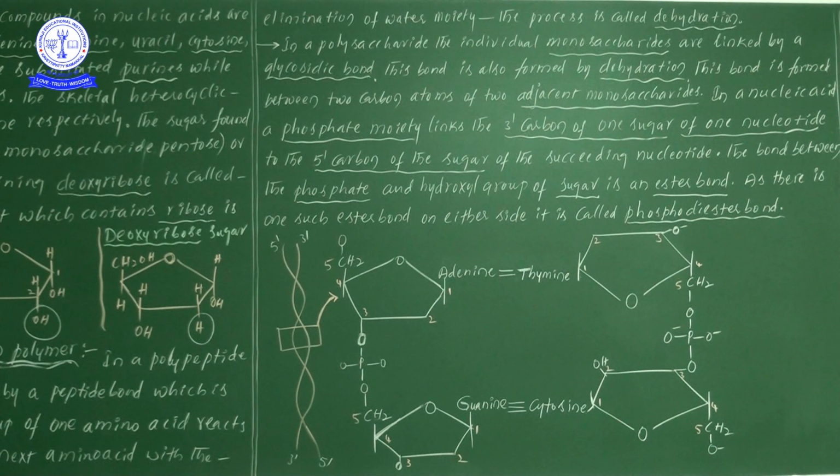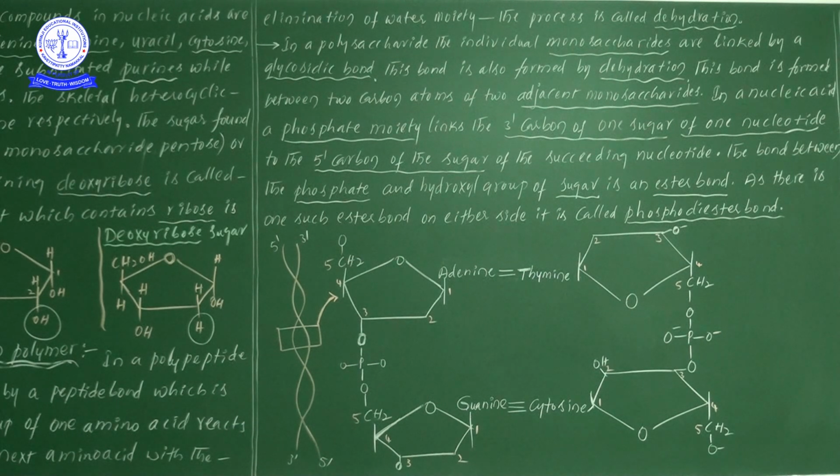The main difference is in the pentose sugar: the second carbon has a hydroxyl group, or simply an OH group, in RNA, whereas in DNA it has only hydrogen. In the second carbon of the pentose sugar we could not find the presence of oxygen, because it has been removed. Because of that reason, we call it